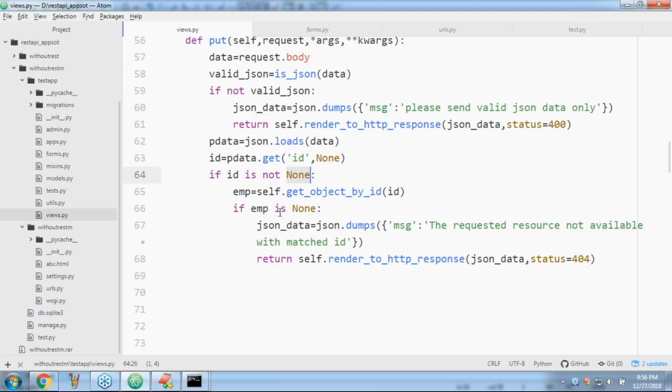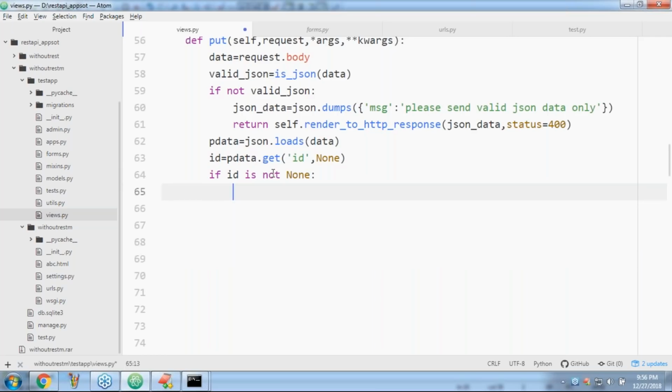If ID is none, can you please tell what I have to take? If ID is none, it means you didn't pass any ID. Then to which record do I have to perform updation? To which record do I have to perform updation? It is always a problem. Correct or not? It's always a problem.